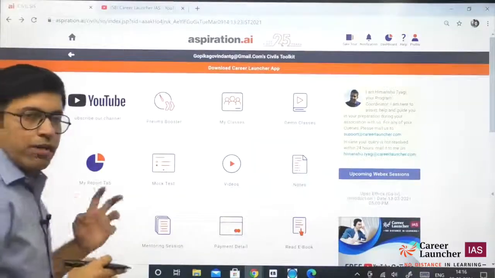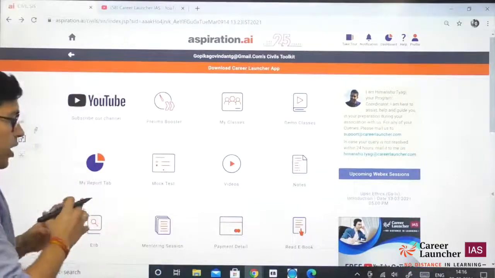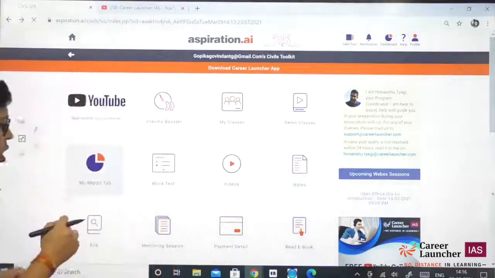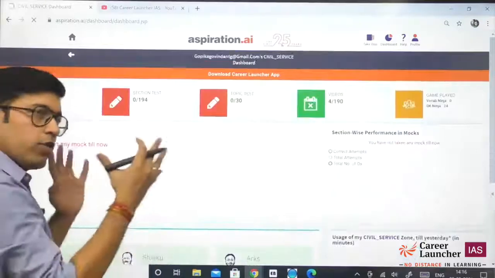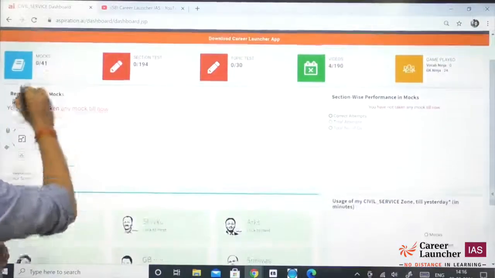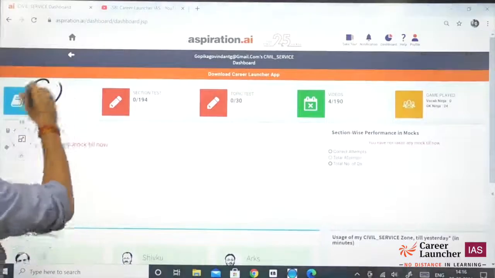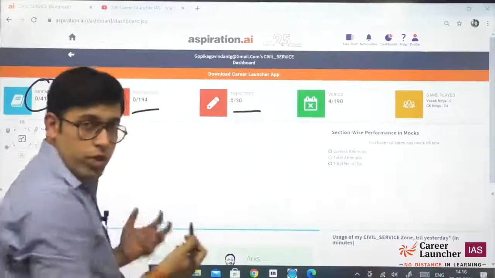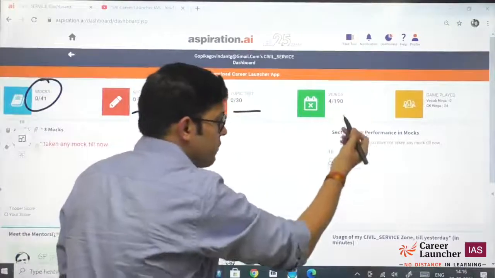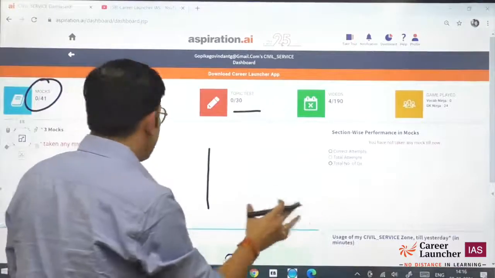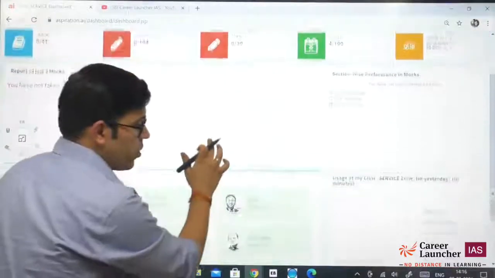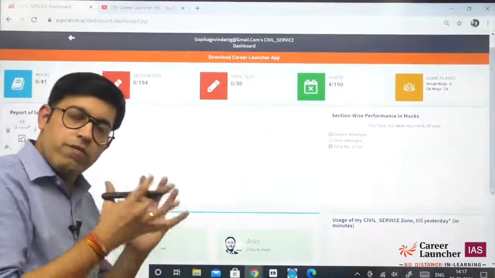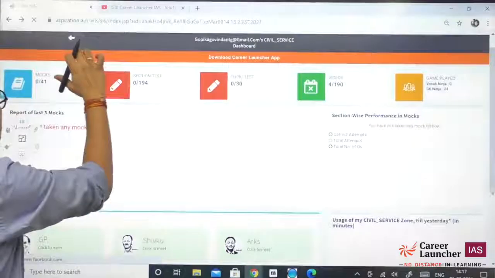Then comes the My Report tab. The My Report tab tells you your story, how you are doing as far as the course structure is concerned. It will tell you how many videos you have watched till now out of the total videos allotted to you, how many mocks you have done, and if there are section tests or topic tests allotted to you, how many there are and how many you have attempted. It will also give you some idea about how you are doing, how many mocks you have attempted, and what your performance is in the recent mocks. Everything is available in that My Report tab.